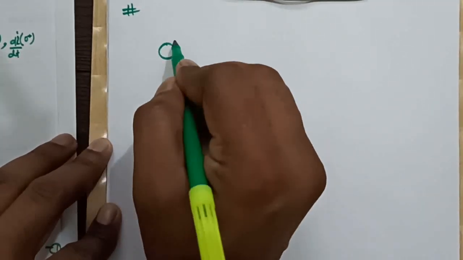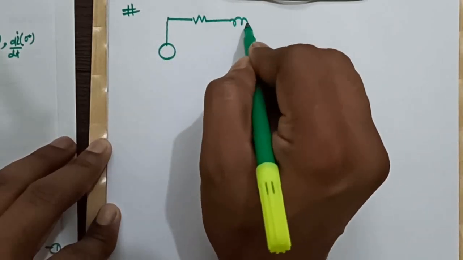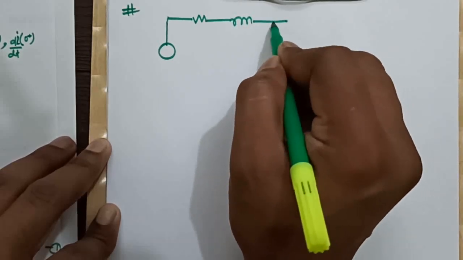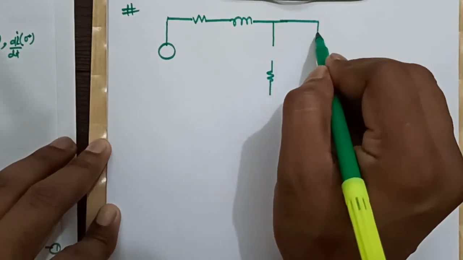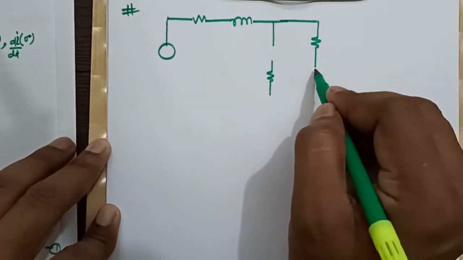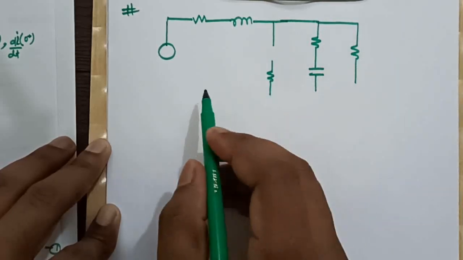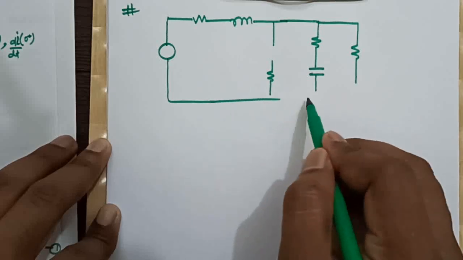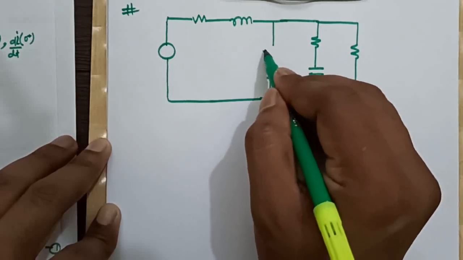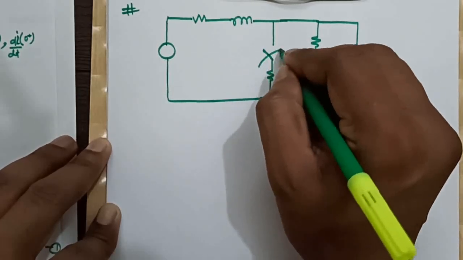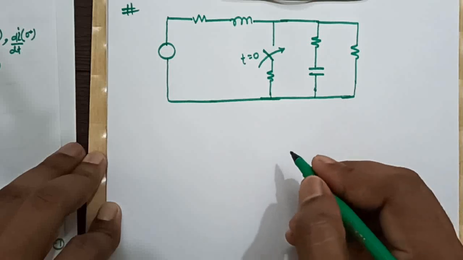Consider this circuit. A resistor, an inductor, a switch is here, a resistor, a capacitor is there, once again a resistor, and the switch is getting closed at t equal to 0.